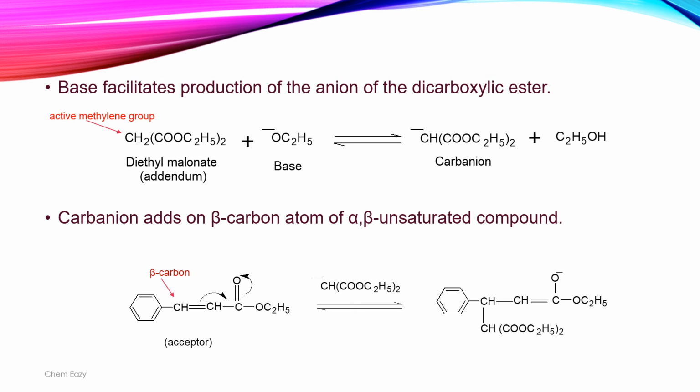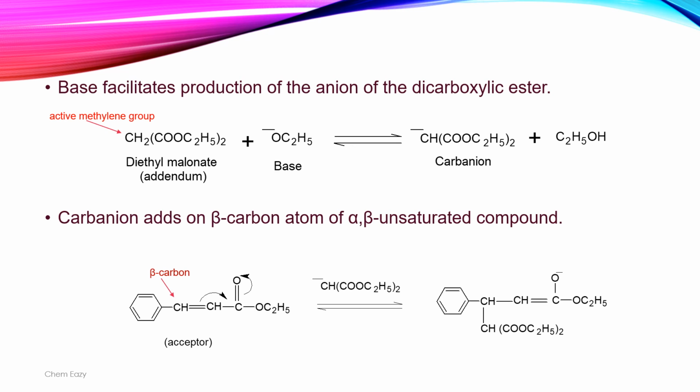Here, diethyl malonate consists of an active methylene group. The base ethoxide ion deprotonates diethyl malonate and produces a negatively charged carbanion along with ethanol.